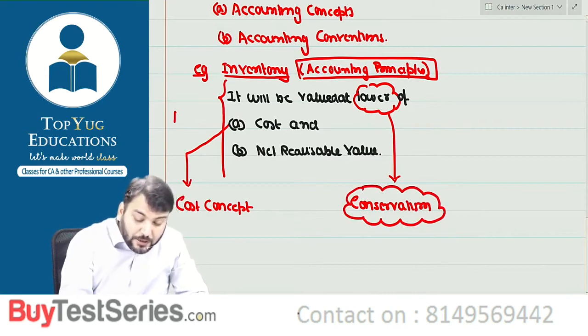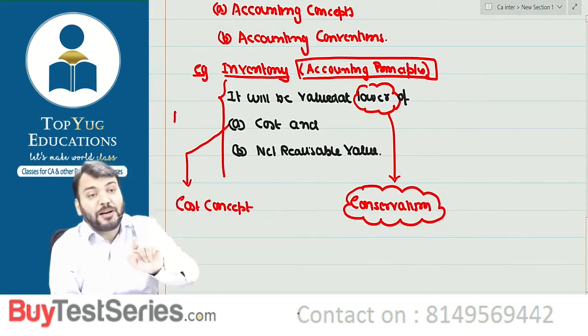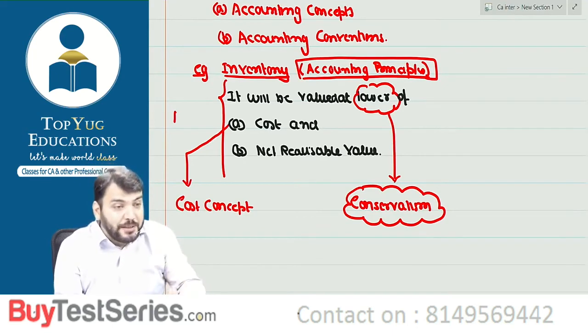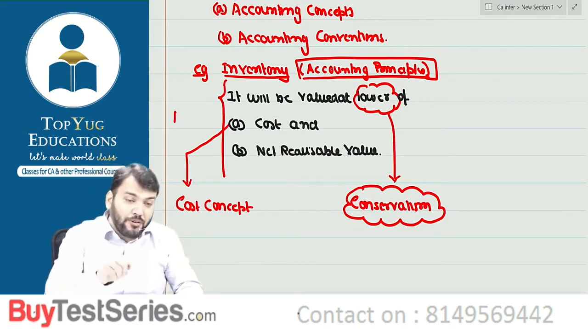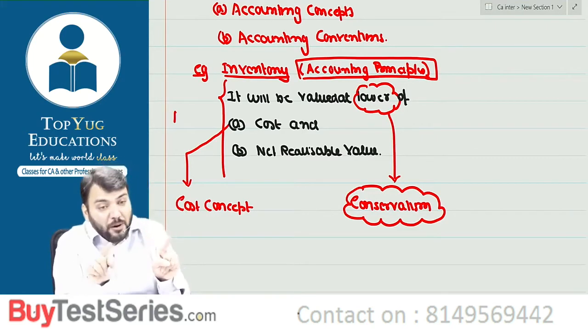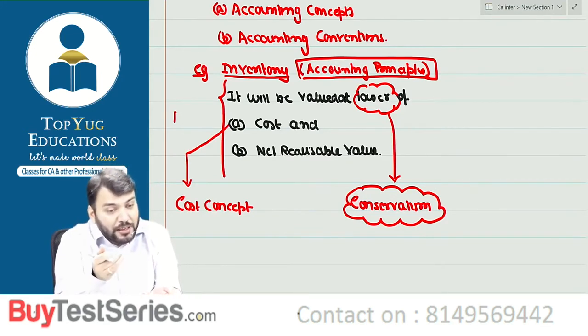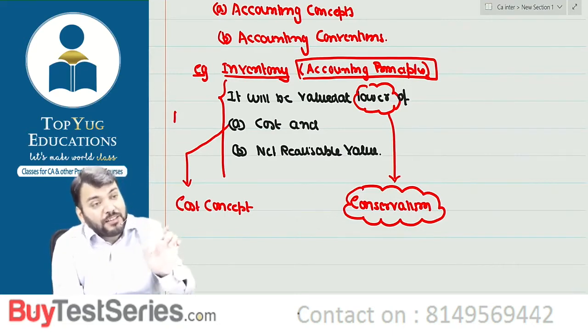Why have we taken the lower of cost and NRV? Because of conservatism. Because we are conservative in applying accounting policies. Accounting policy is accounting principles, and to make accounting principles we apply our accounting concepts and accounting conventions. So why is it lower?